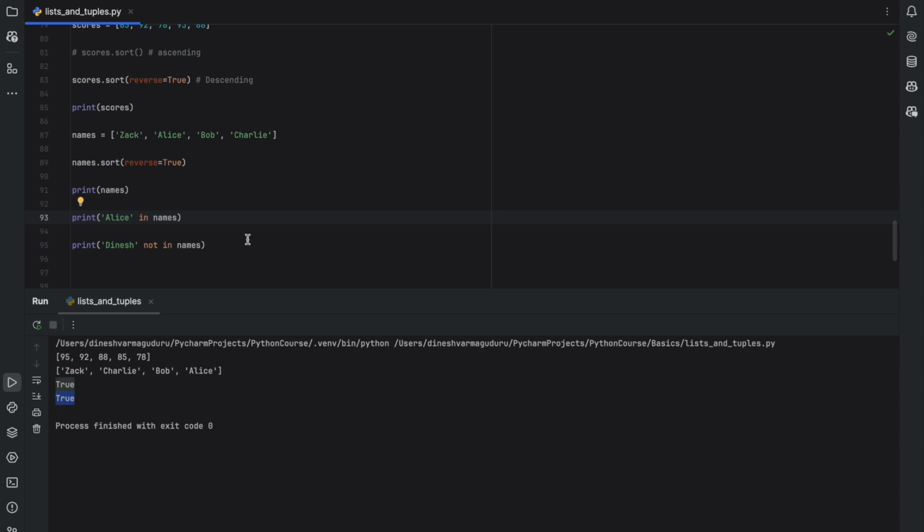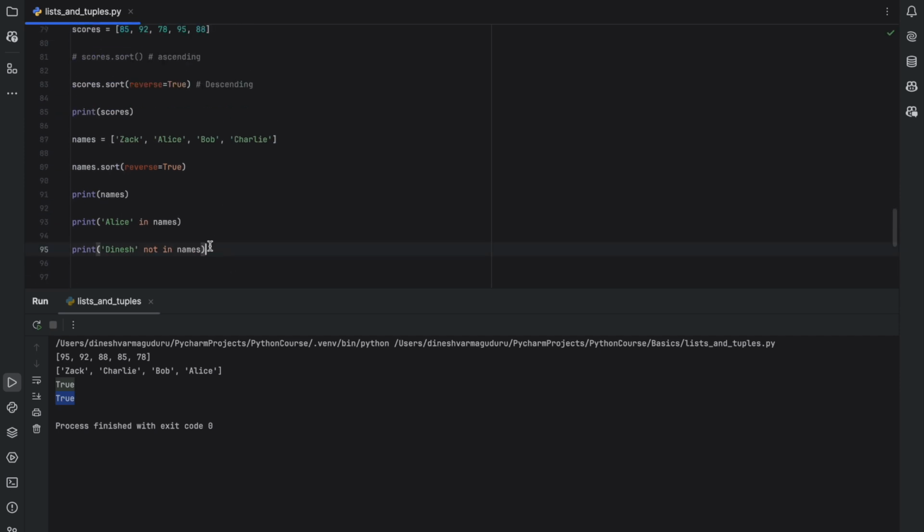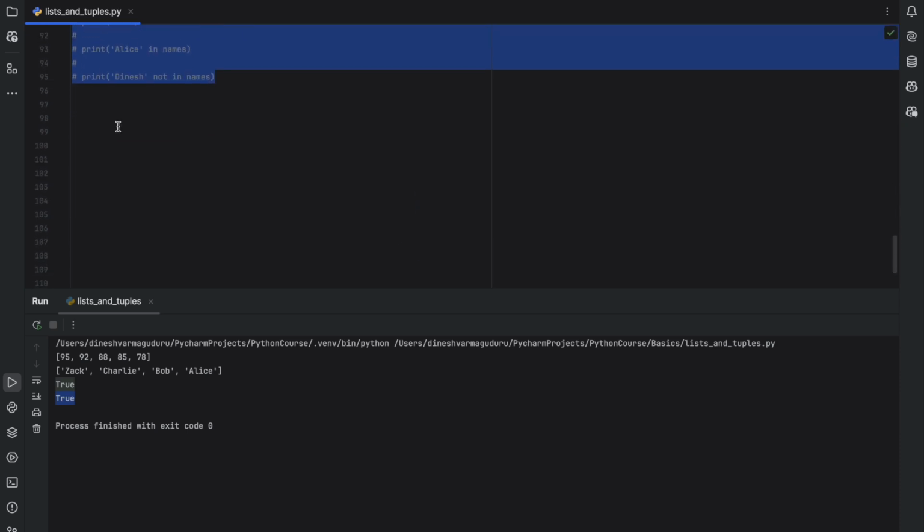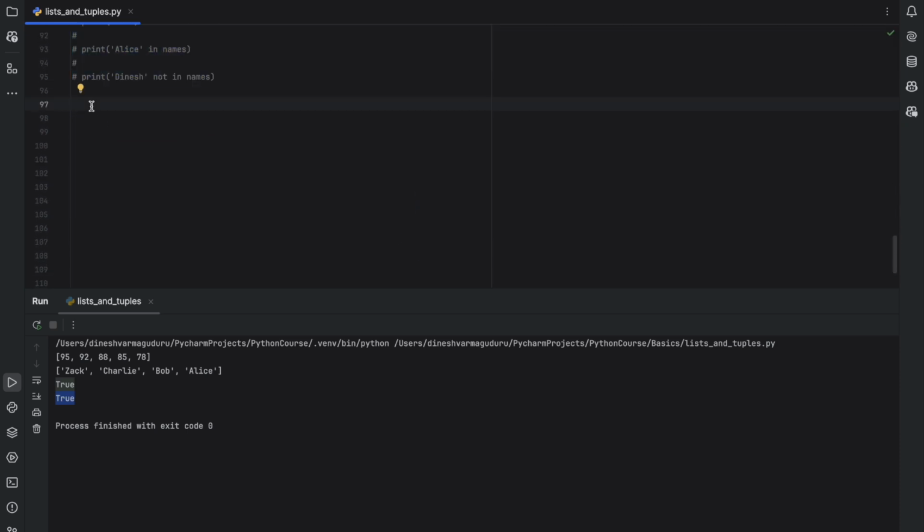Generally with list, the very common technique or usage in Python is that we use list mostly with for loops, because we need to iterate through the items in the list for doing any operation on the items that are present in the list. So we basically use list with for loops. If you don't know about for loops, I have explained about for loops in the previous videos in this playlist. Go there and watch that.